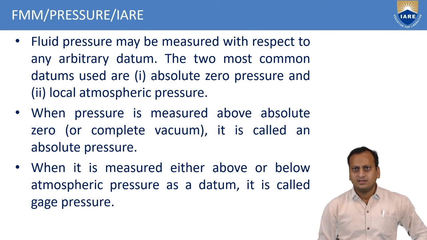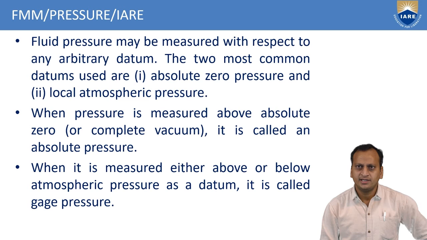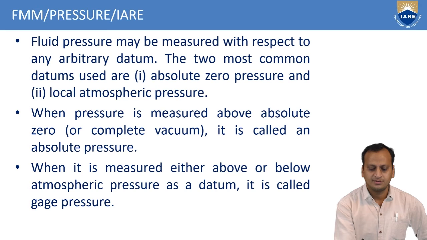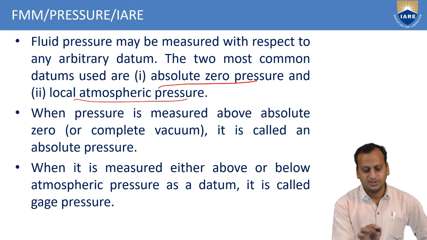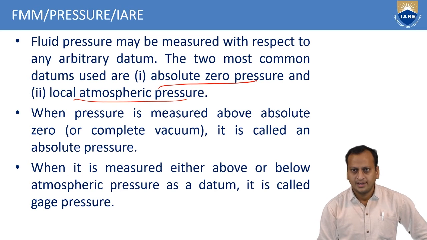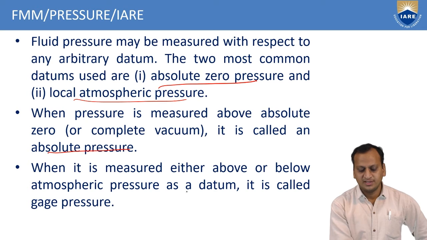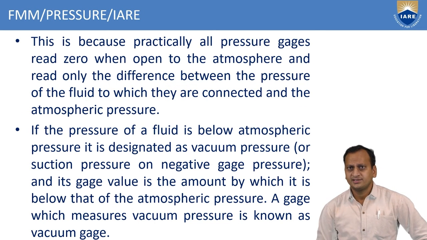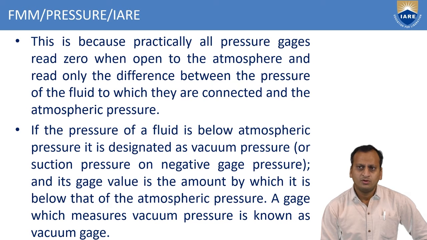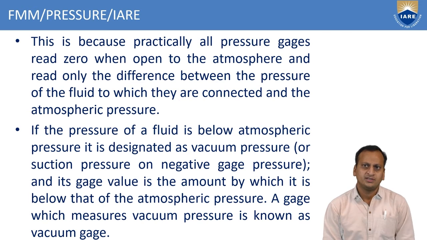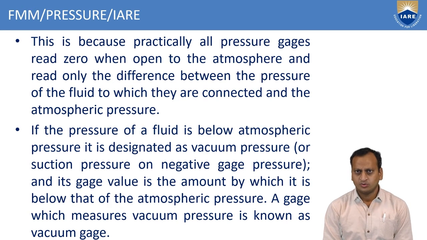Now, the fluid pressure may be measured with respect to any arbitrary datum. The two most common datums used are absolute zero pressure and local atmospheric pressure. When pressure is measured above absolute zero, it is called absolute pressure. When it is measured either above or below atmospheric pressure as a datum, it is called gauge pressure. This is because practically all pressure gauges read zero when open to the atmosphere, and read only the difference between the pressure of the fluid to which they are connected and the atmospheric pressure.